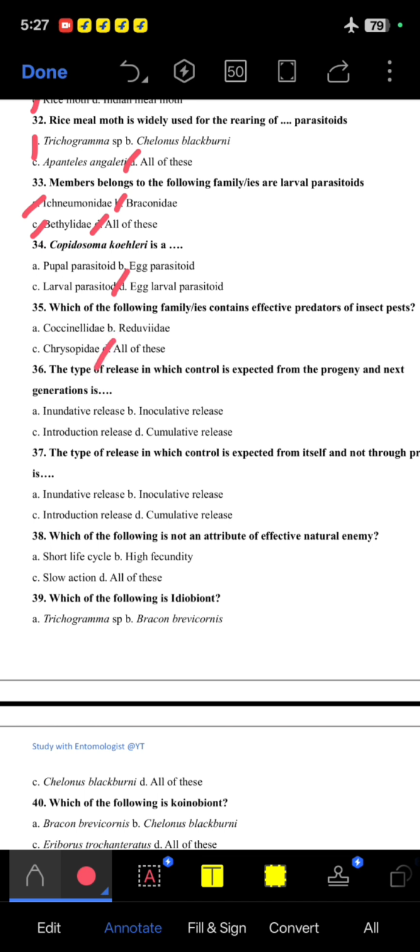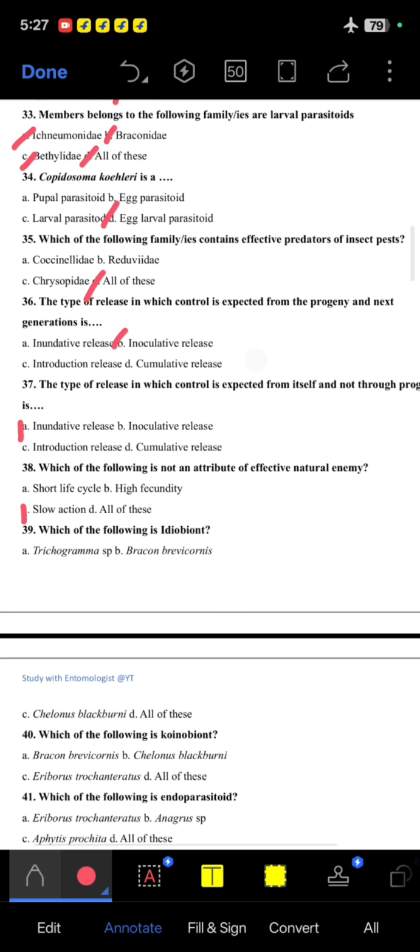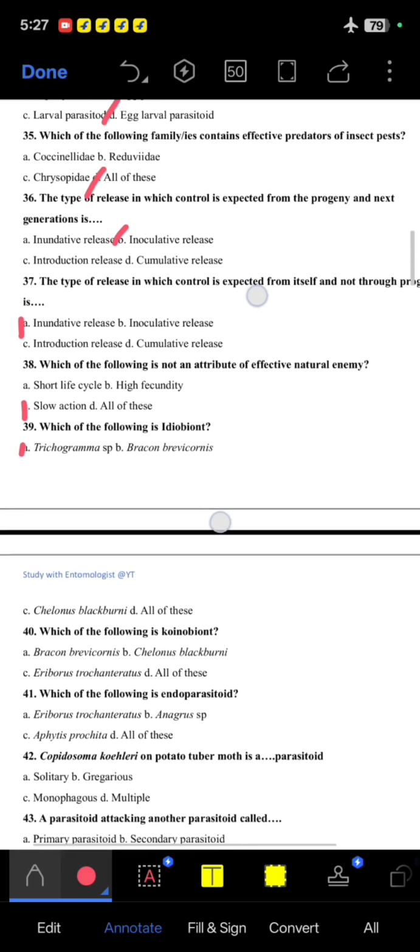36. The type of release in which the control is expected from the progeny and next generation is inoculative release. 37. The type of release in which the control is expected from the released insects themselves, not through their progeny, is inundative release. 38. Which of the following is not an attribute of an effective natural enemy? Slow action. 39. Which of the following is idiobiont? So Trichogramma is the idiobiont.